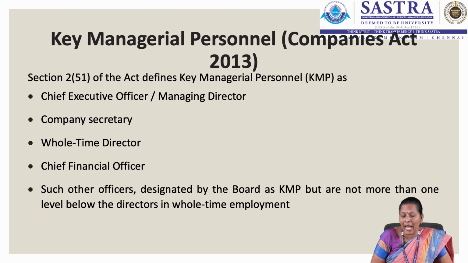The Companies Act does not talk about the qualification or the roles and responsibilities of the chief financial officer, but in general the chief financial officer is expected to take care of the preparation of the financial reports and reporting the financial performance of the company, and they should take care of the risk management in the company.